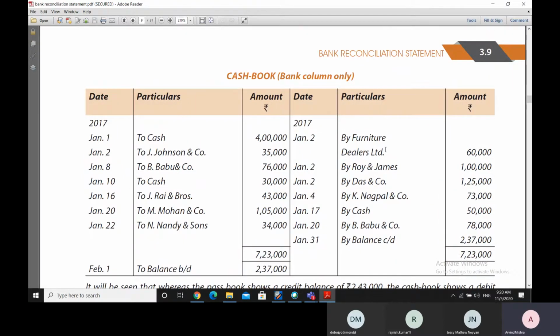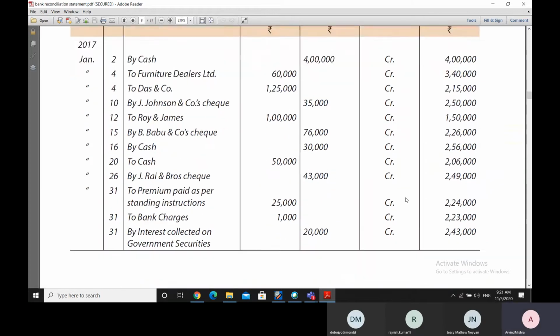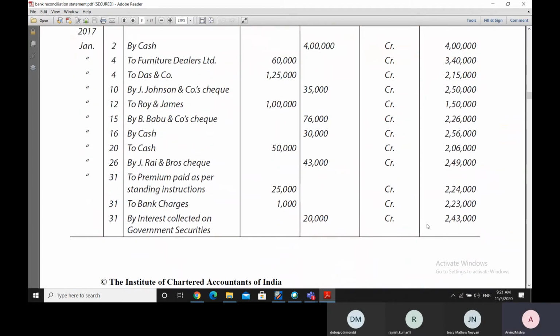Whenever we find at any point of time, when we look at the balances of the two books, like the bank column in the cash book and the bank passbook, as in this case we are finding the balance as per cash book of 2,37,000 rupees, whereas the balance as per the passbook is 2,43,000 rupees.